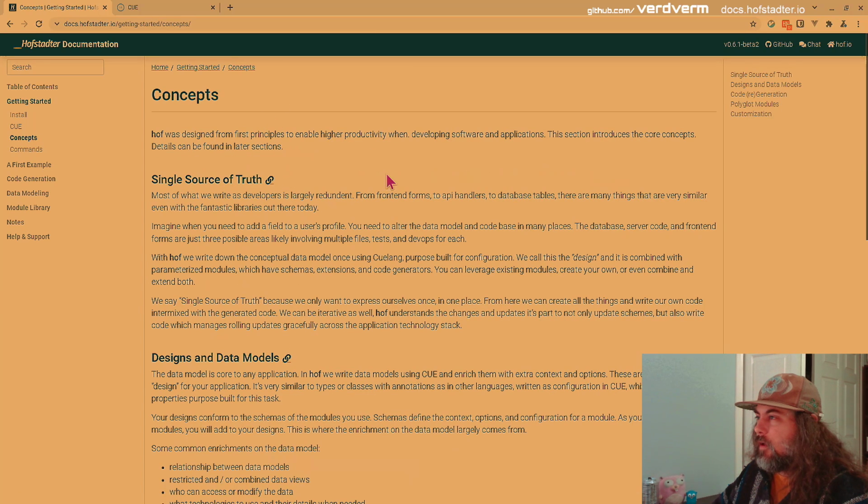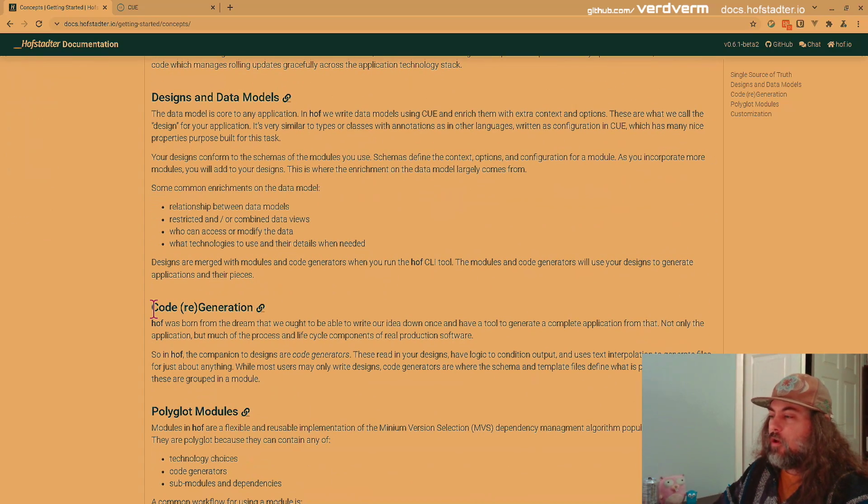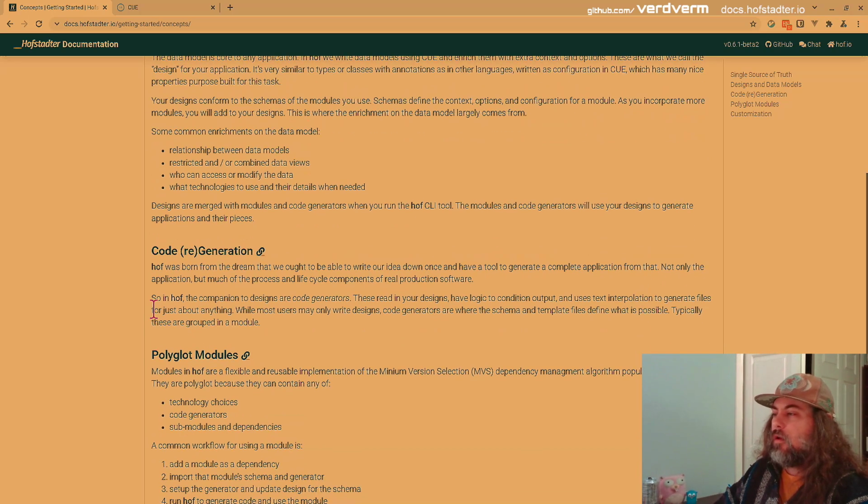We got some concepts for Hof, like a single source of truth. That's what you write Q in, and you write designs for applications, servers, command line utilities, and data models. And then you generate code, and you can regenerate code, and you can work directly in the output, and then change your design and regenerate the code.